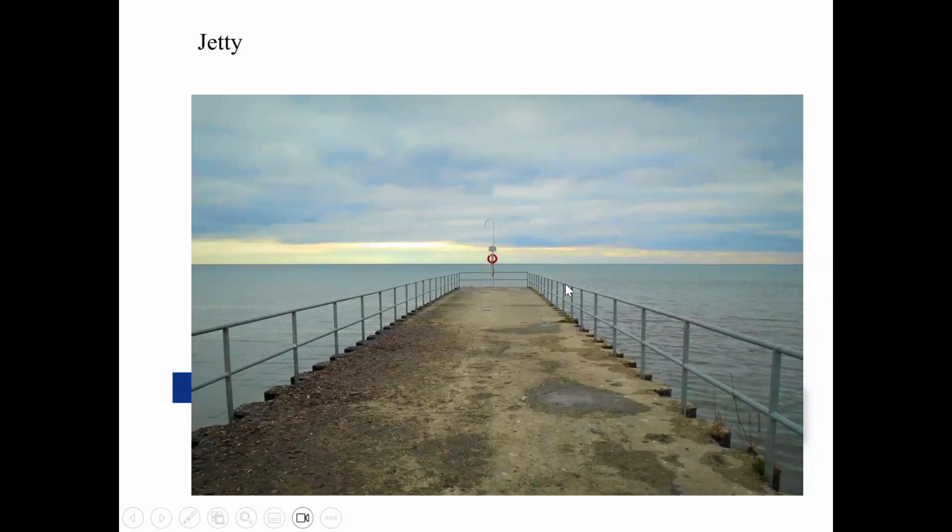So here you can assume this kind of structure extending further into the deep sea, so that your big boats or ships can come and berth near it. You have to assume this channel is connected to the shore, and this is deep sea where the depth of water is naturally available, so dredging is not required.